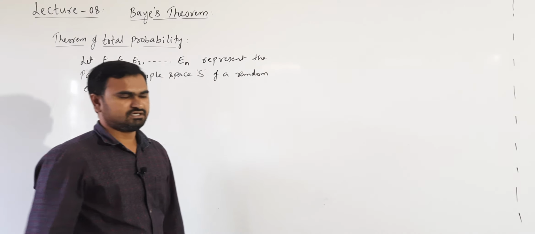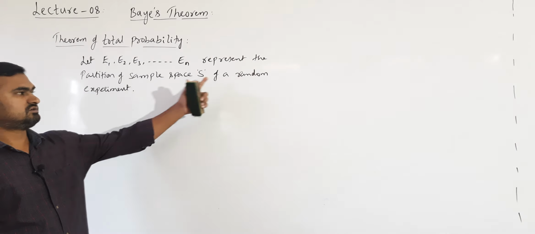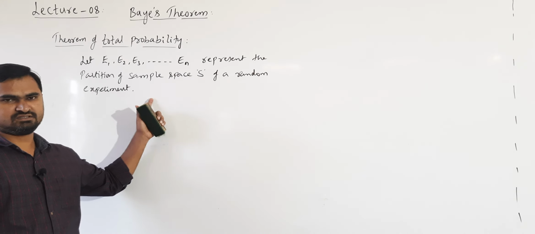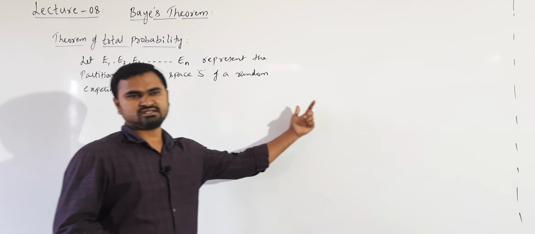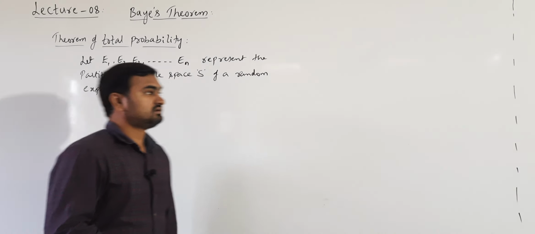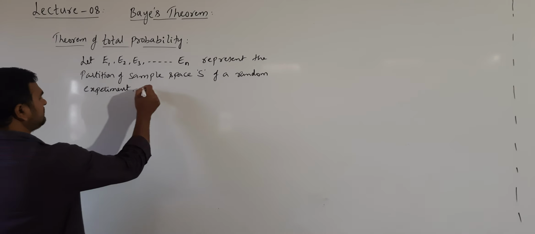Okay. Let us take events E1, E2, E3 up to En representing the partition of sample space S. They are representing the partition of sample space, which means they are satisfying the three conditions we studied. And